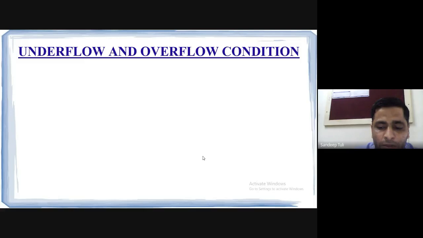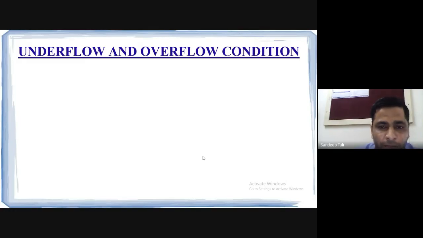Depending upon the case, we decide what we are going to do. So whatever the algorithm or the operation you are going to perform on any data structure, not only stack, before performing any operations, we need to check the conditions, either underflow or overflow. Okay, so what is the underflow condition?